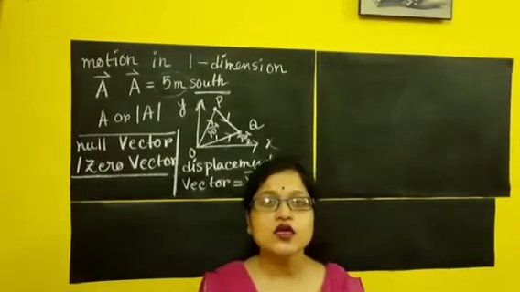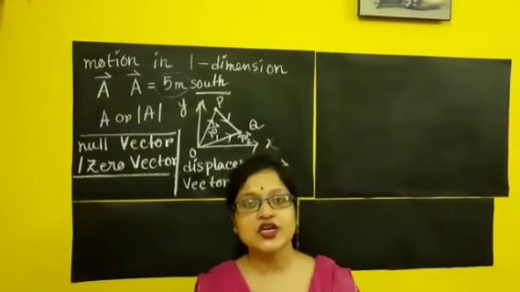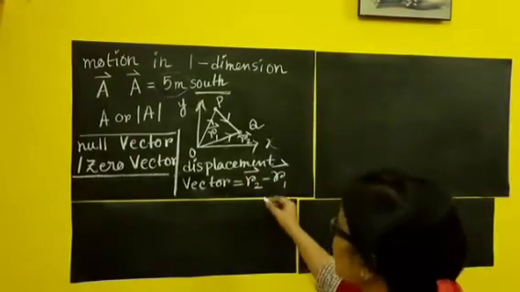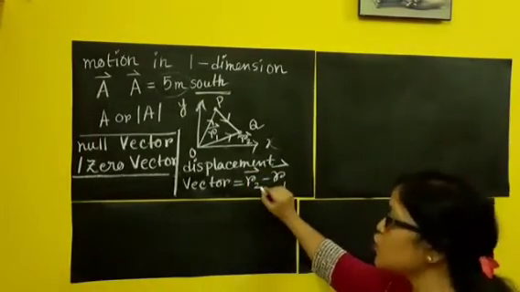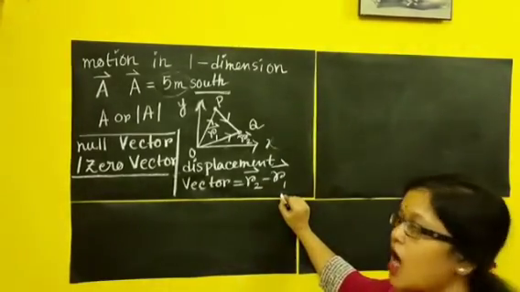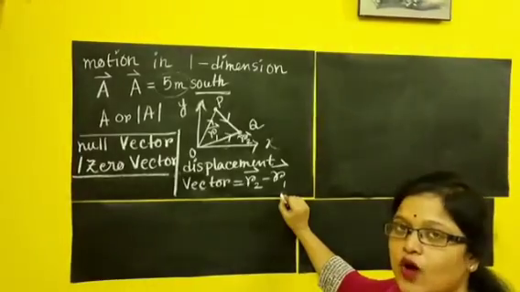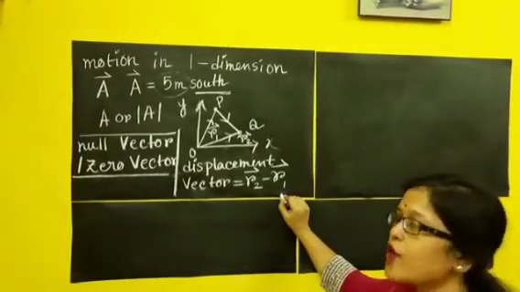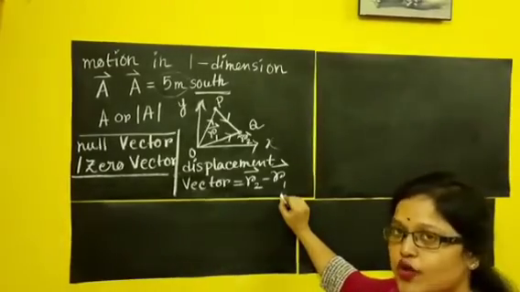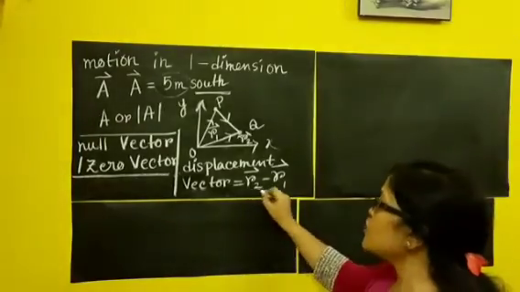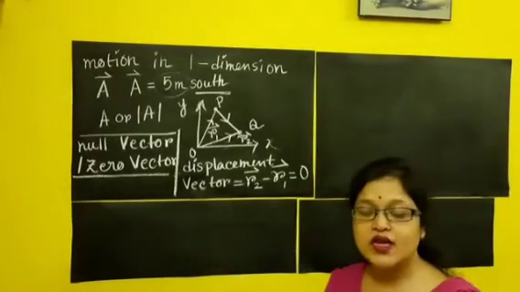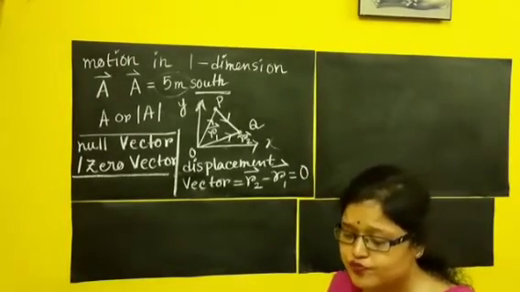If two vectors have equal direction and equal magnitude, suppose R2's value and R1's value are equal to each other, and their direction is also equal, then R2 minus R1 will give me a 0.